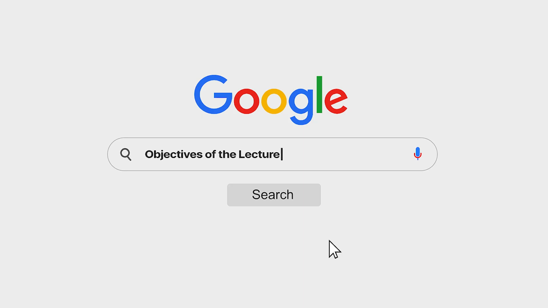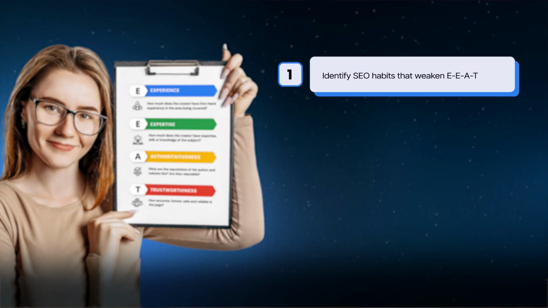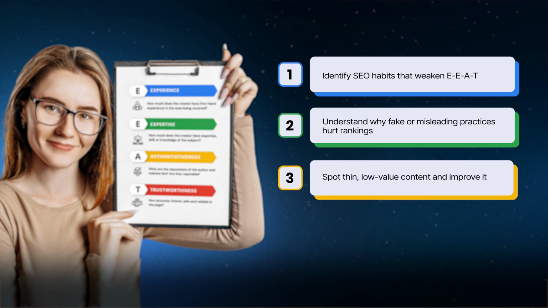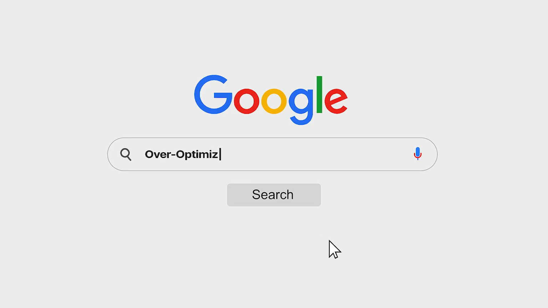Objectives of the lecture. By the end of this lecture, you'll be able to identify SEO habits that weaken EEAT, understand why fake or misleading practices hurt rankings, spot thin, low-value content and improve it, keep your content human, accurate, and trustworthy. Over-optimization. When SEO tries too hard.